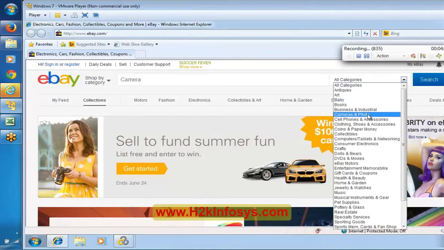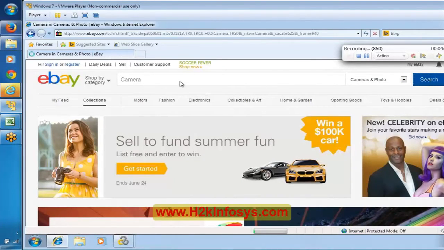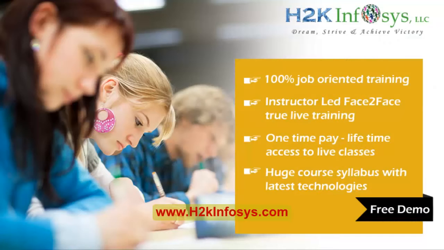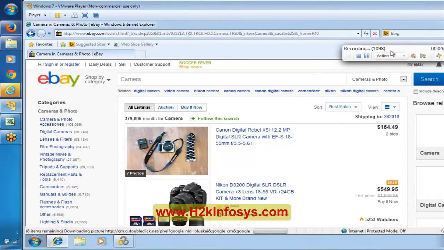Let me select camera and photo, and then click on the search button. Now see here again, this number is going to increase because this information, camera and photo, has been sent to the server. Once the server has received that communication, it is going to respond back with the respective results. So that is the reason this number has been increasing.